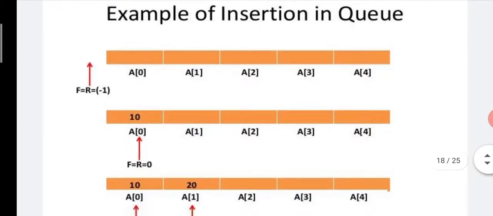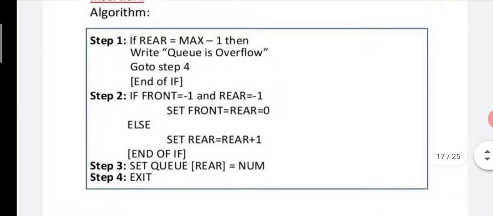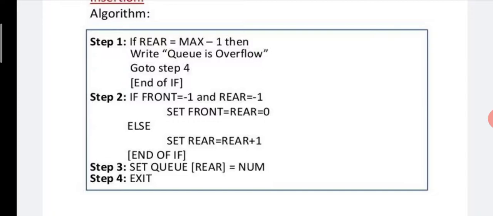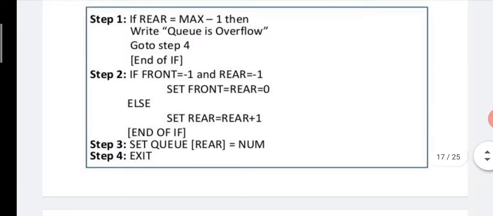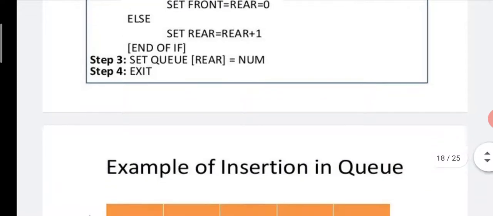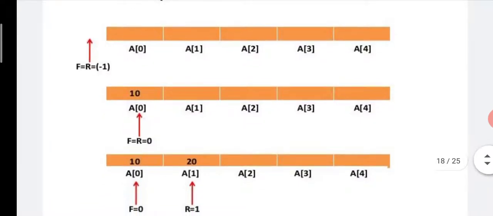Suppose you want to insert a new element, 10. Before inserting element 10, first front and rear go to location number 0. How to set at location number 0? Already we saw in step number 2, if front is equal to minus 1 and rear is equal to minus 1. Now this example is at this position in step number 2. Then set front is equal to rear is equal to 0. See carefully, front is equal to rear is equal to 0. Only then insert the element 10.